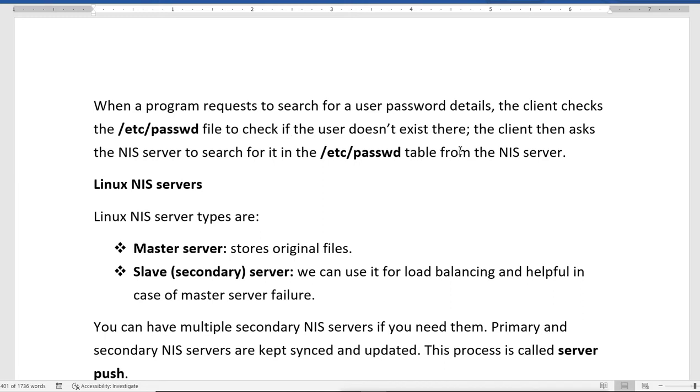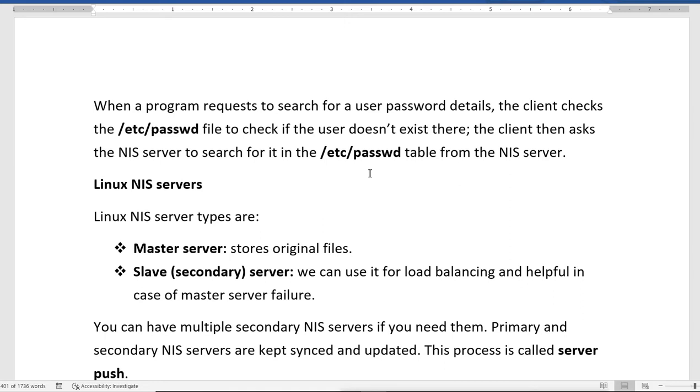That means when you try to log in on the Linux system, it will check its own passwd file for whether the user is there or not, and the client then asks the NIS server to search for it in the passwd table. So in a NIS server, we have a table for the passwd information, that is, the users' information created under the NIS table.